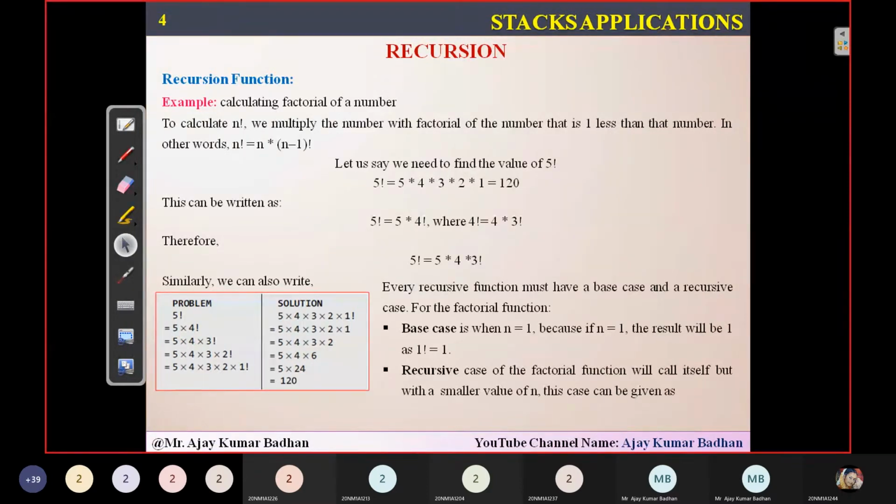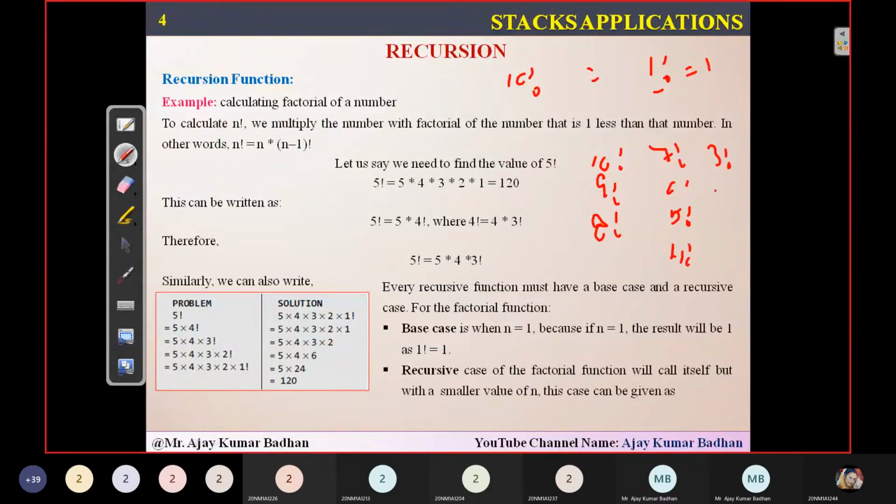Okay, so then what about the recursive case here? 10 factorial, then 9 factorial, 8 factorial, 7, 6, 5 factorial, 4 factorial, 3 factorial, 2 factorial. All these come under your recursive case. What is the base case here? Only 1 factorial, because the problem is small enough that you can solve it. We don't have to divide that problem again.